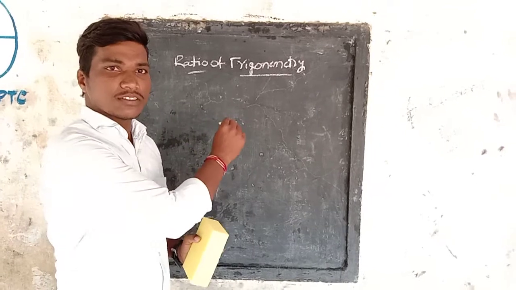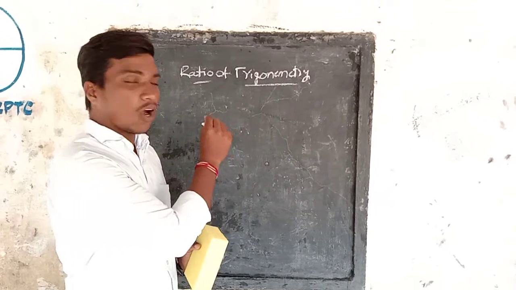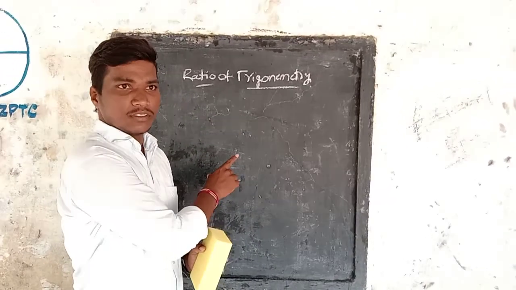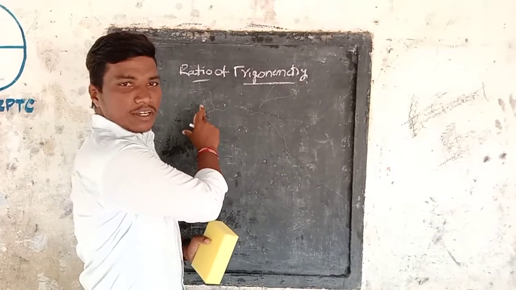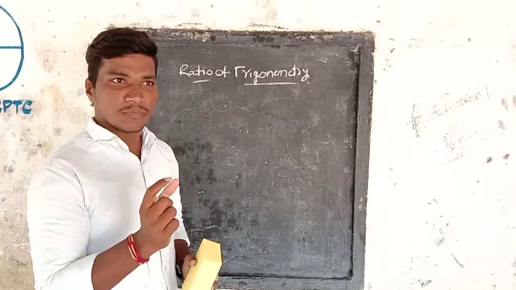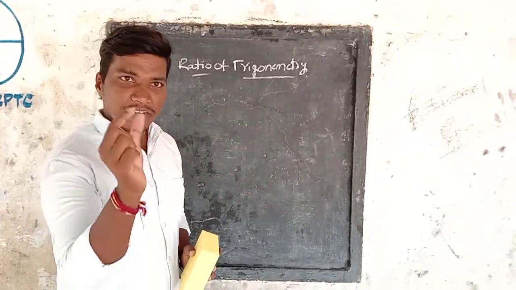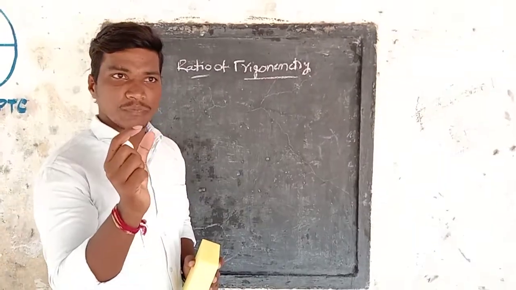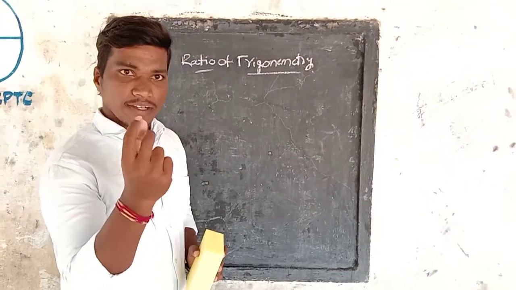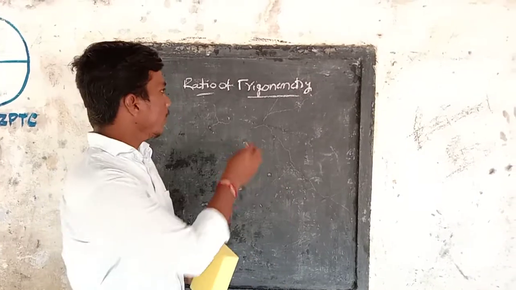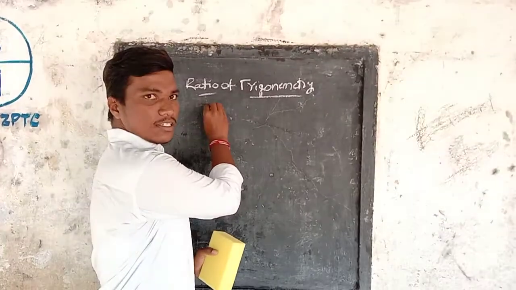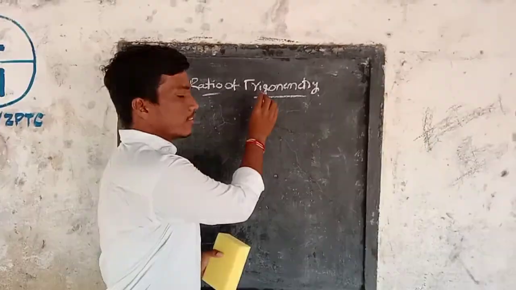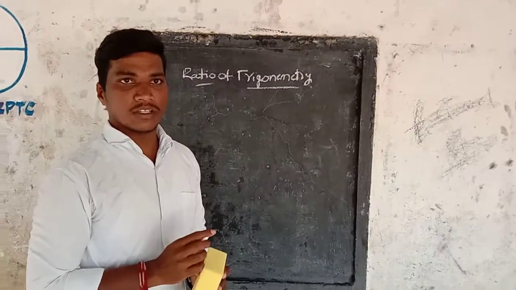What does this word suggest? The term ratio suggests the sides, and in between the two sides we have to find the angle. That's why this term is suggested as ratios of trigonometry.